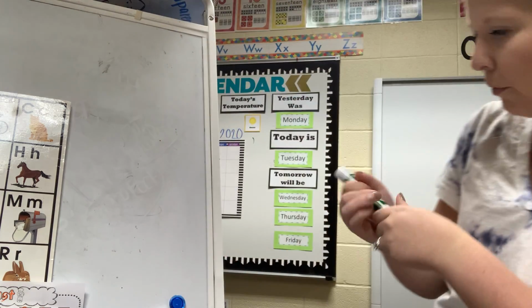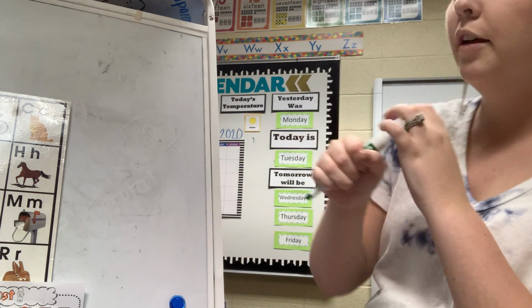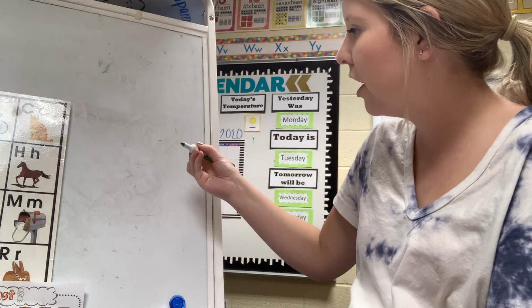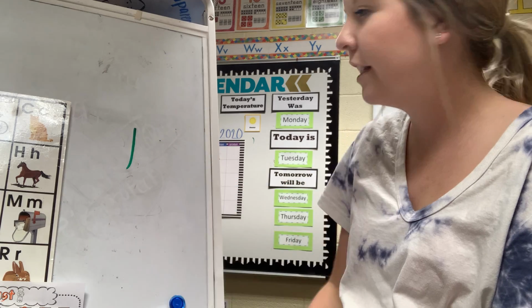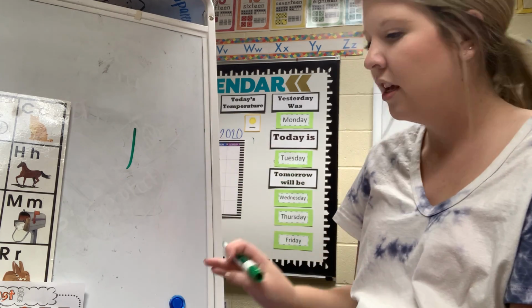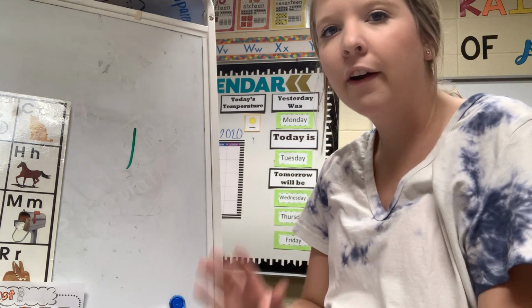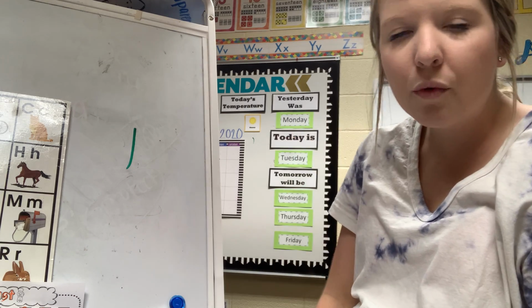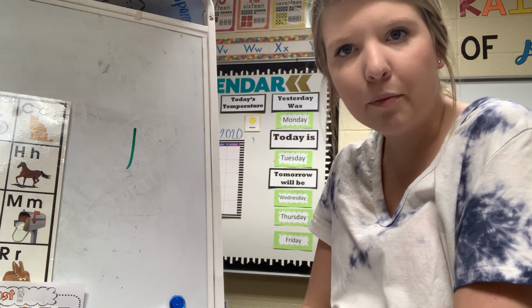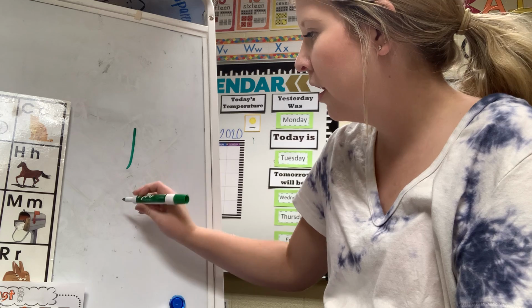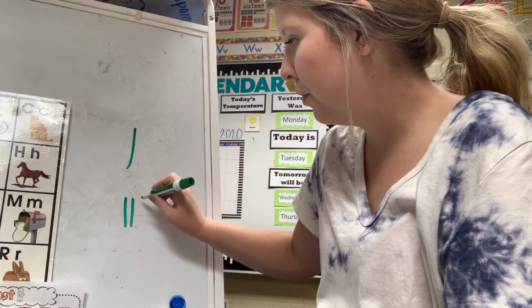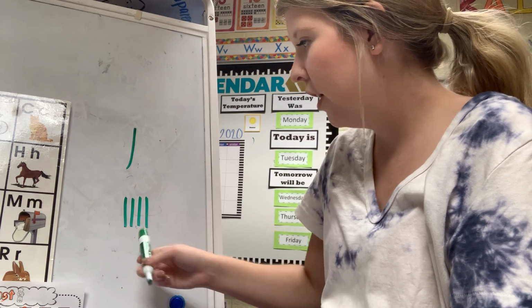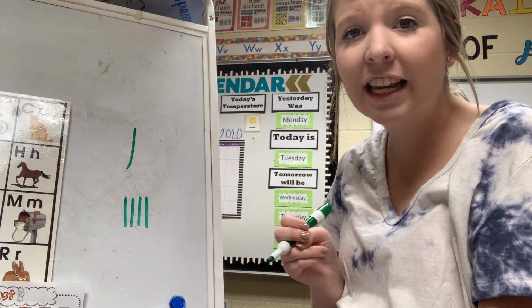All right, so when we're writing, a tally mark is just a straight line down. So just like that, that's a tally mark, and we use it to count. So let's say we're doing the number 5. I'm gonna show you what 5 looks like in tally marks. You ready? Count with me. 1, 2, 3, 4. So I have 4 tally marks, but I need to get to 5.